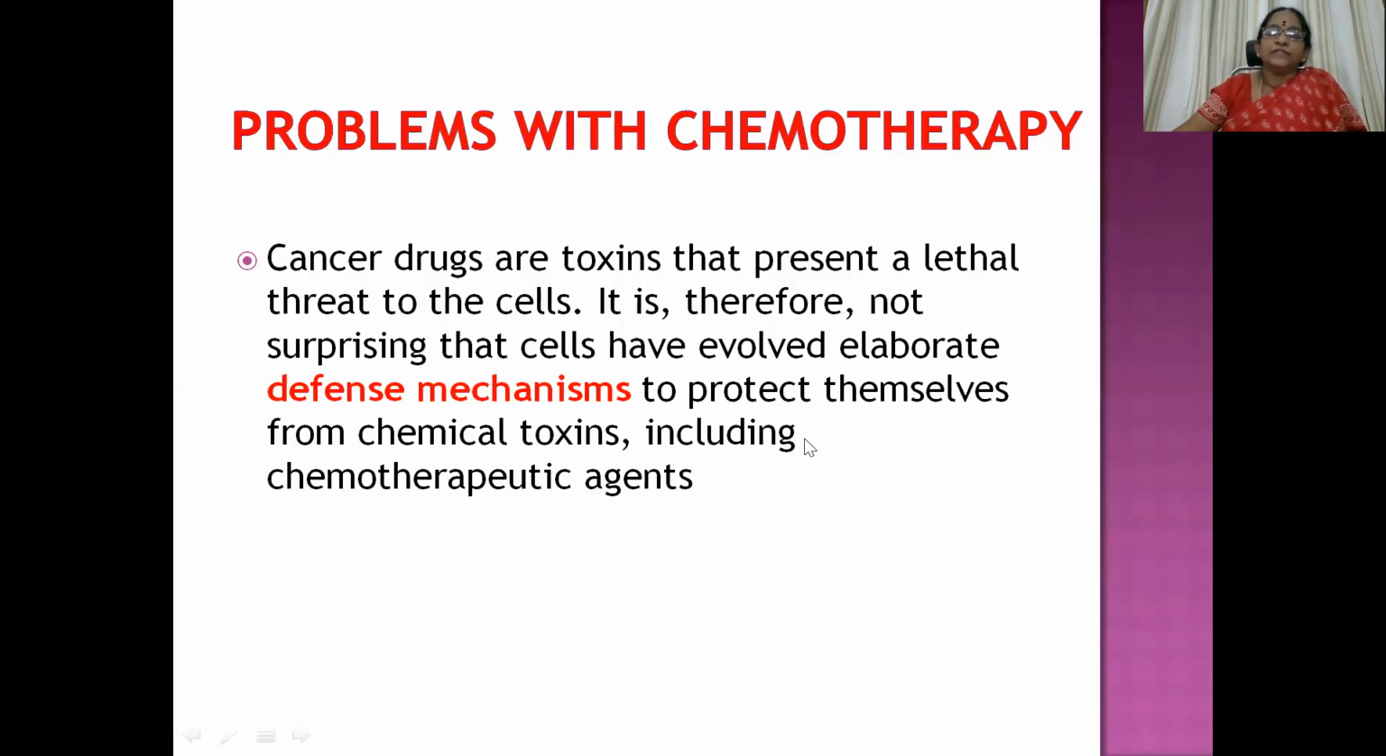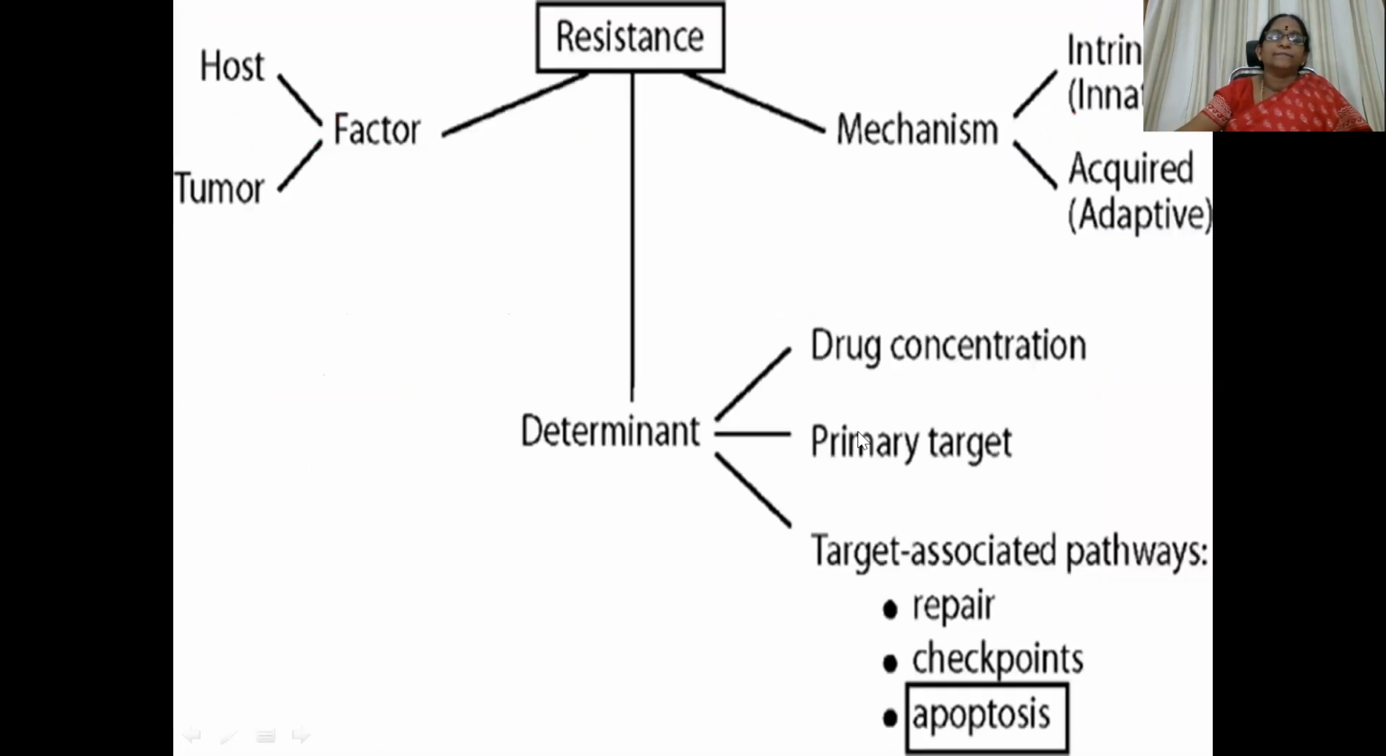Then problems with chemotherapy. Cancer drugs are toxins that present a lethal threat to the cells. So even the cancer cells try to develop their own defensive mechanisms to protect themselves from the chemotherapeutic threats. Here you can see resistance happens by two mechanisms: intrinsic resistance or acquired resistance. Acquired resistance happens when we keep the patient on treatment for a prolonged period of time.